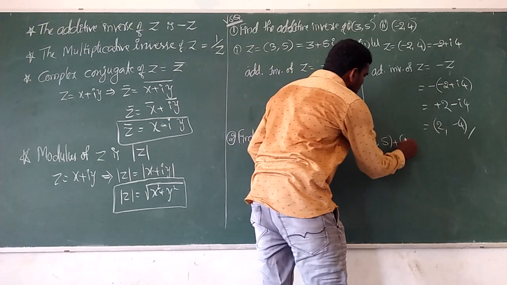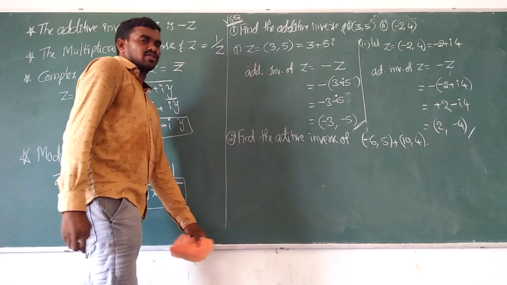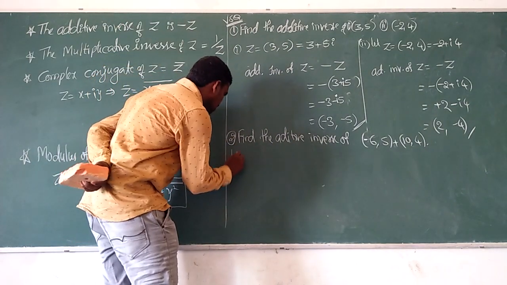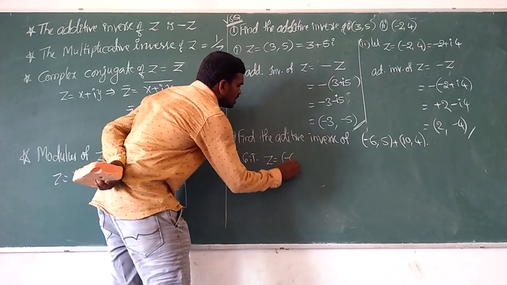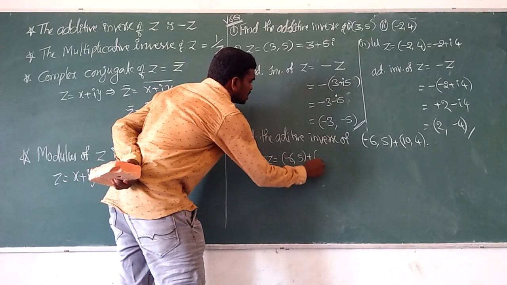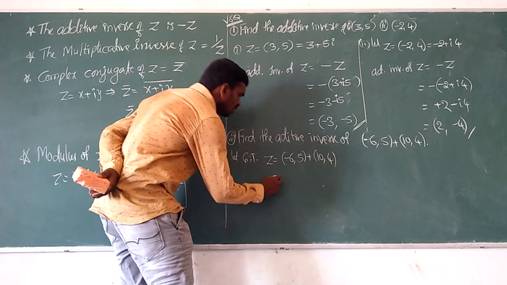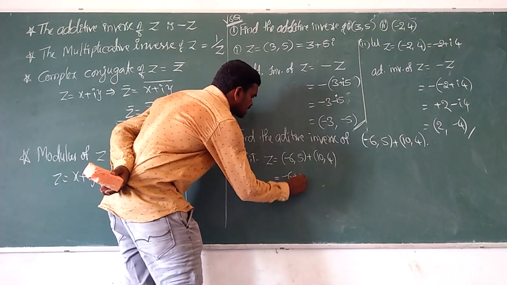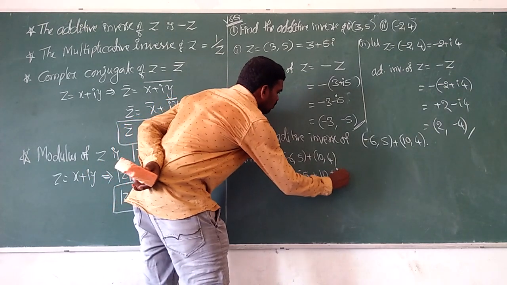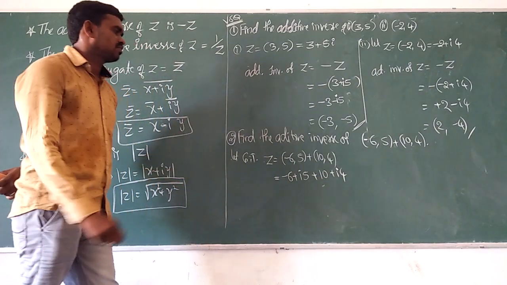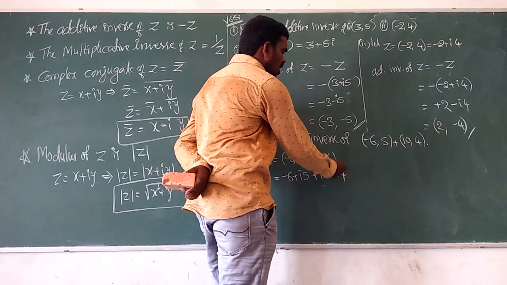Minus 6 comma 5 plus 10 comma 4. Okay, second question. Given that z equals minus 6 comma 5 plus 10 comma 4. First of all, simplify this, which is minus 6 plus i5 and plus 10 plus i4. You can write 5i or i5, you can write i4 or 4i. That is your wish.